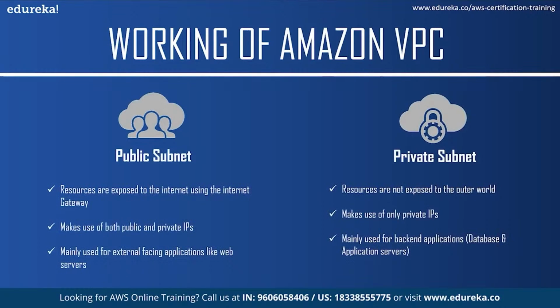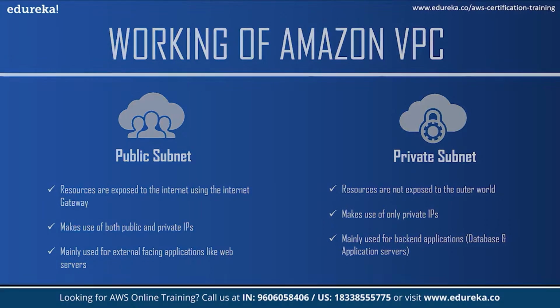Now, as I've mentioned public subnets and private subnets, let us see the difference between them. So in a public subnet, resources are exposed to the internet using the internet gateway. They make use of both public and private IPs and are mainly used for external facing applications like web servers where you want your information to be visible to the users. Whereas in a private subnet, resources are not exposed to the outer world and it uses only the private IPs. They are mainly used for backend applications like database and application servers.